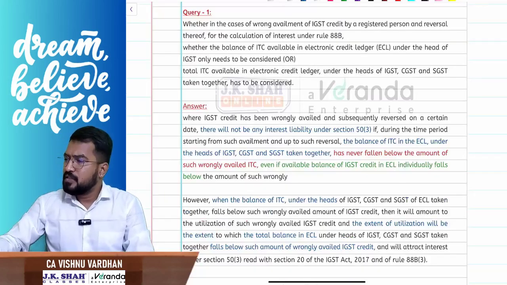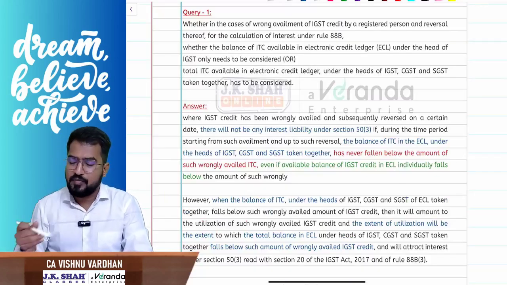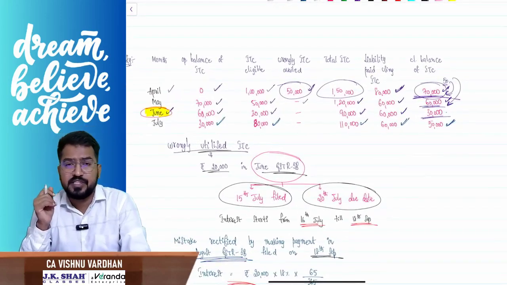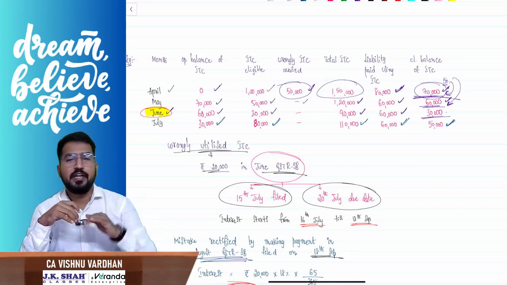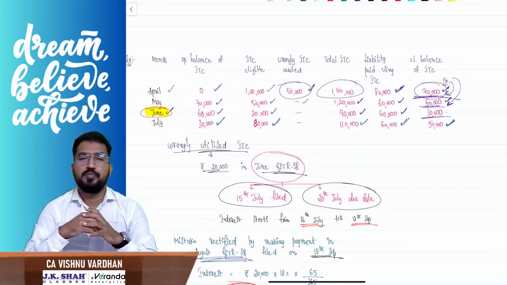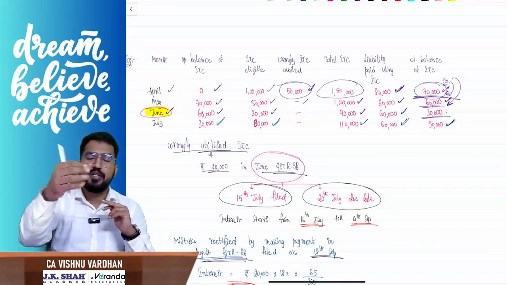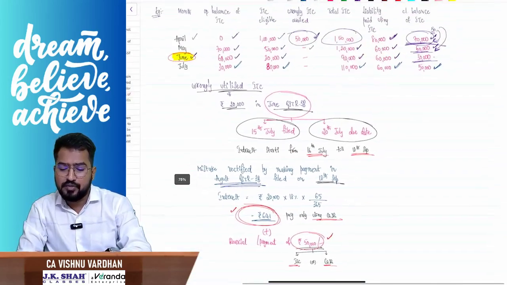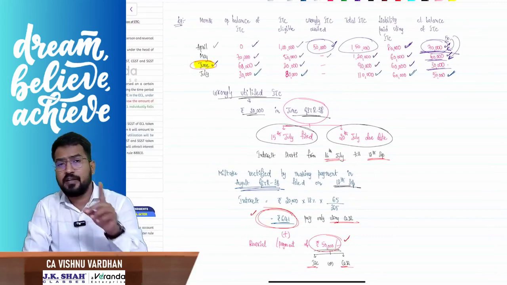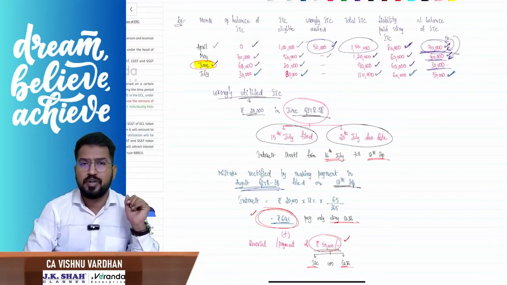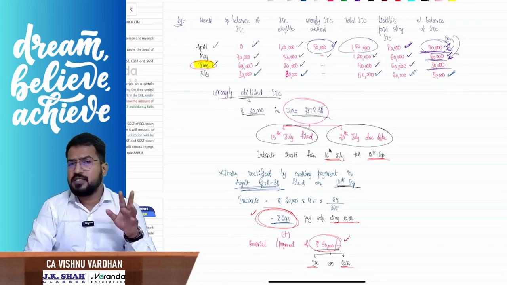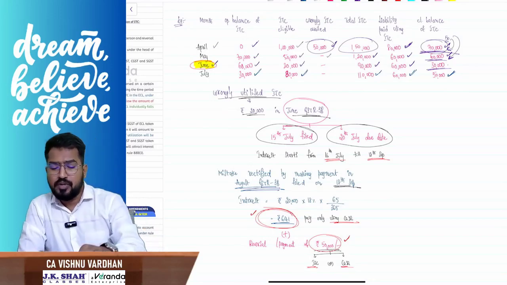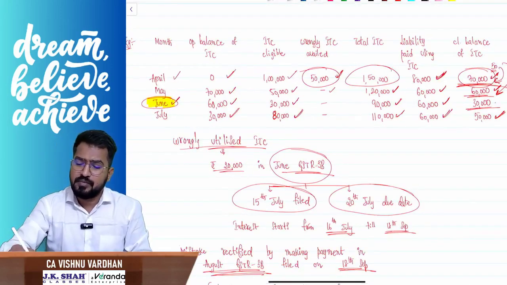Now listen. See, what is this amendment all about? This clarification is about interest calculation under section 50 subsection 3, where ITC is wrongly availed and we are reversing ITC. Interest will come into the picture only if the wrongly availed ITC has been utilized, if you remember properly. We have done some problems. This same example we also discussed in the classroom, and I made you solve one CA final problem, the CA final November 2023 exam question for 5 marks, I guess. Now, please understand, sir, what is this all about? When you wrongly avail ITC, for example, you have availed.